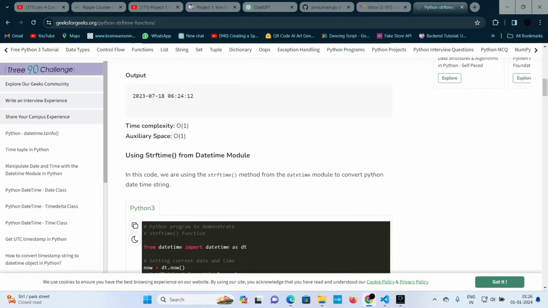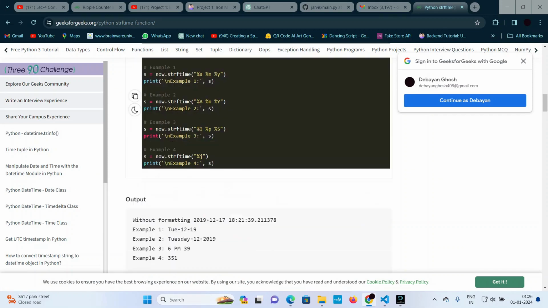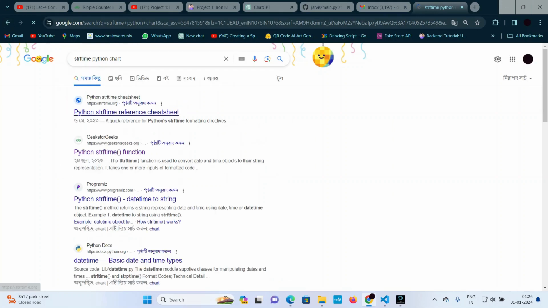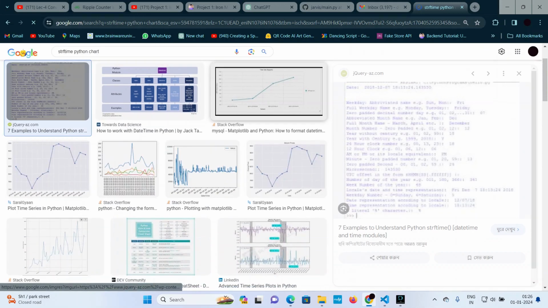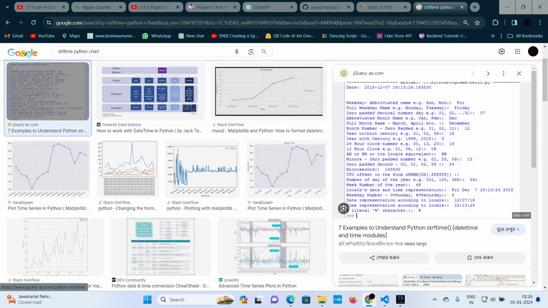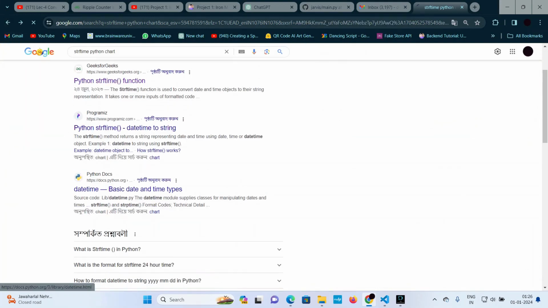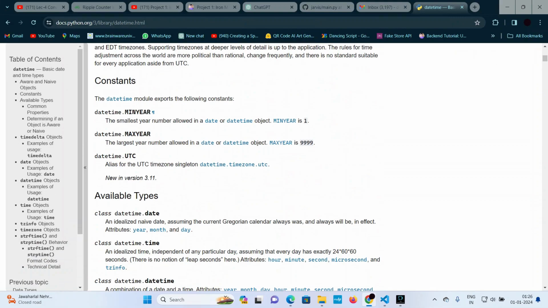So I want to know the chart. So Python chart, maybe from image, I'll be getting the chart. No, no, no. Maybe I want to know from, yes, like this. I want documentation. I prefer documentation rather.